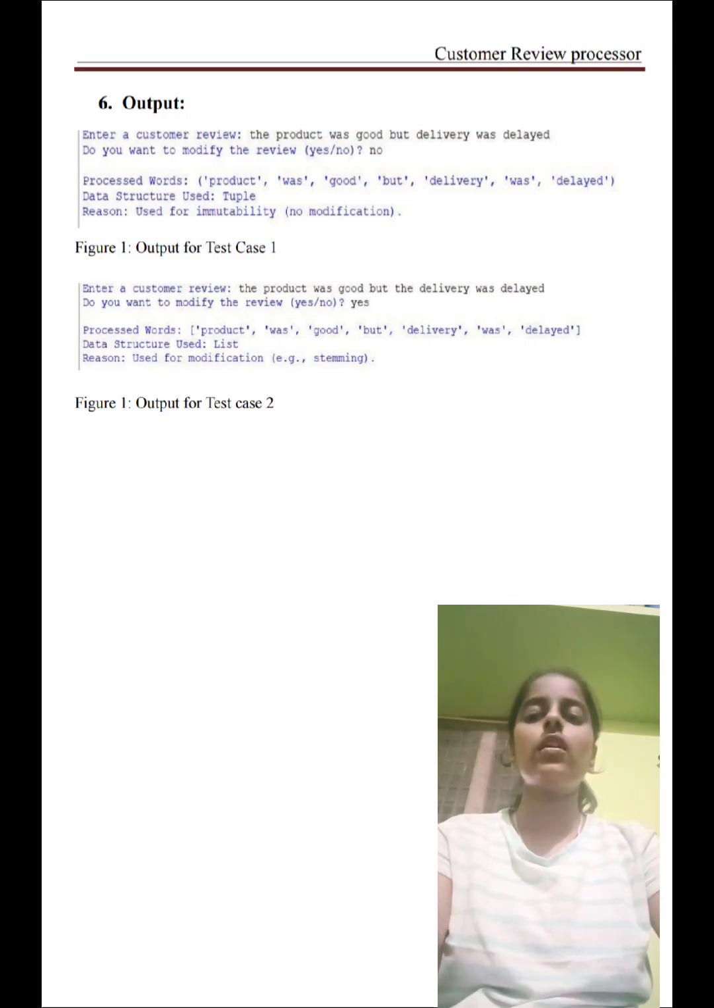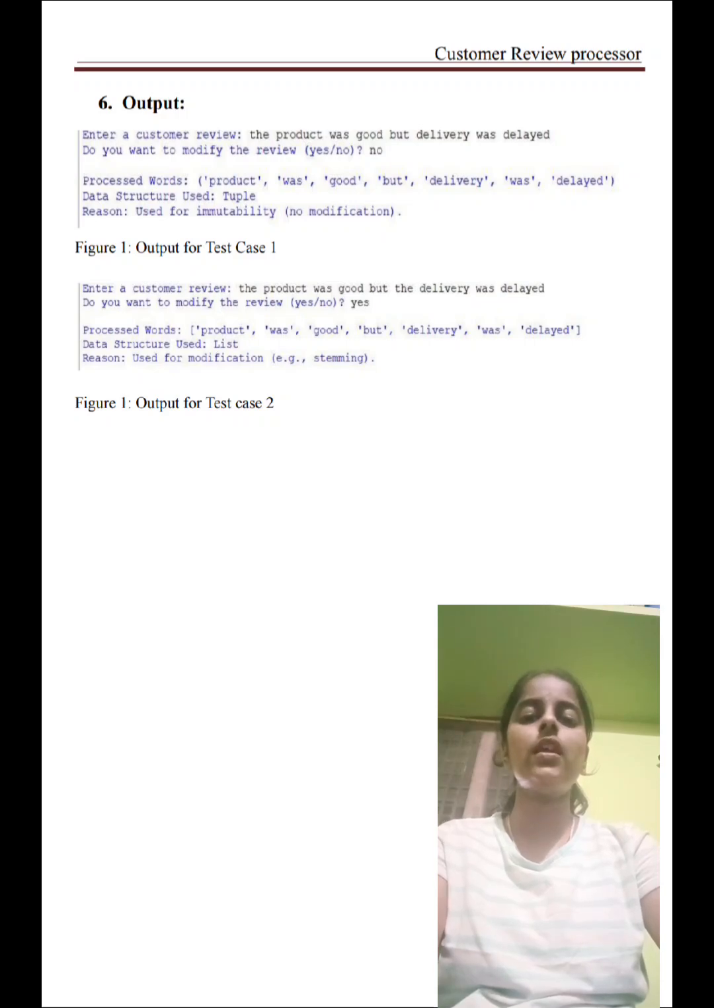Case 2, customer review: The product is good but the delivery was delayed. Modify is needed. Why do we use list? Because we can modify the list. List is mutable. Mutable means we can change the items of the list. Difference between list and tuple: list is mutable, meaning changeable. Tuple is immutable, meaning no change.